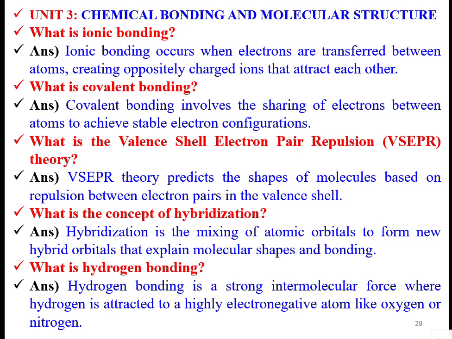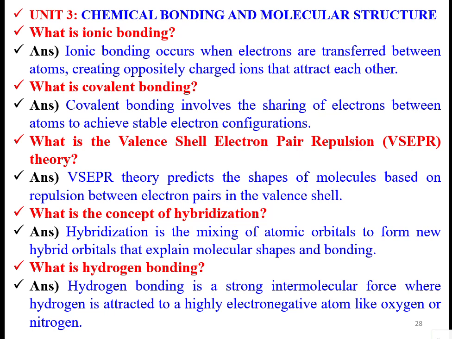Ionic bonding occurs when electrons are transferred between atoms, creating oppositely charged ions that attract each other. That is the biggest, strongest bond. Covalent bonding involves the sharing of electrons between atoms to achieve a stable configuration.